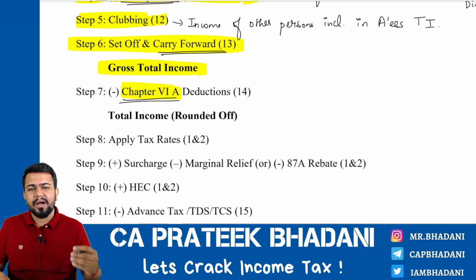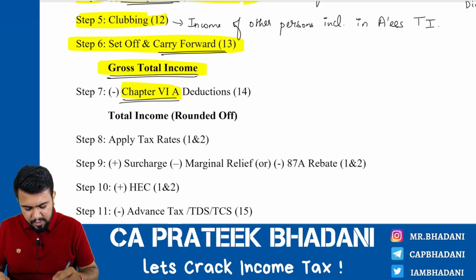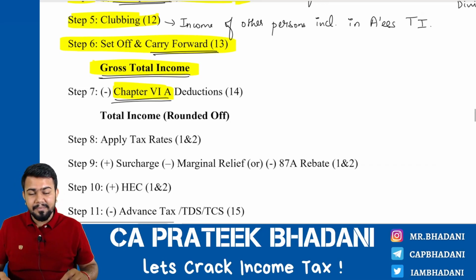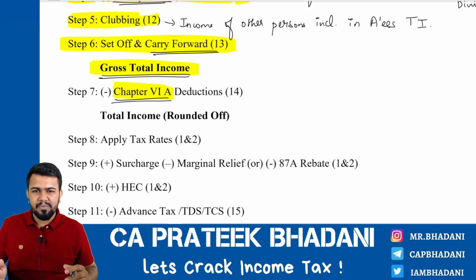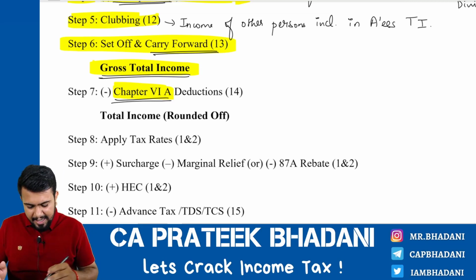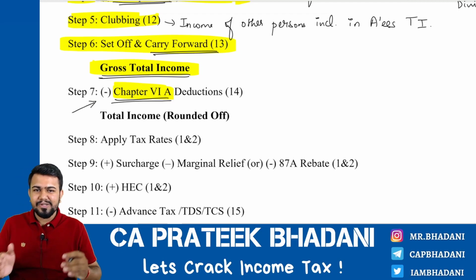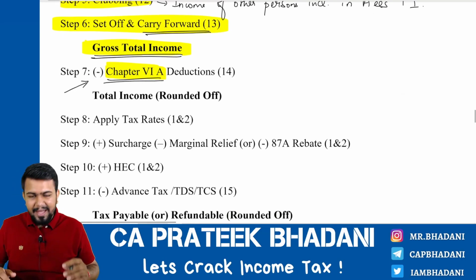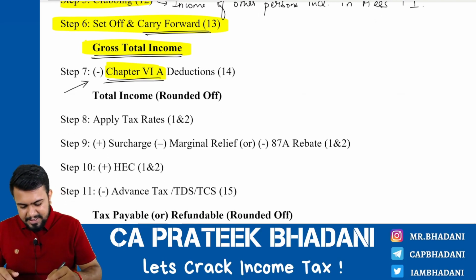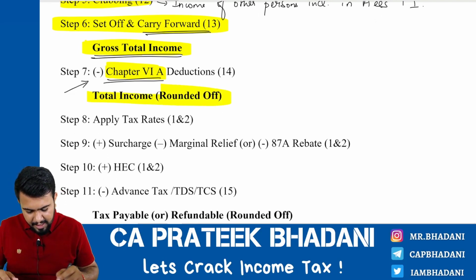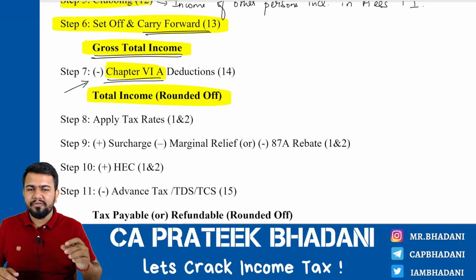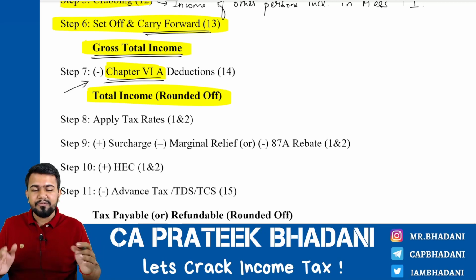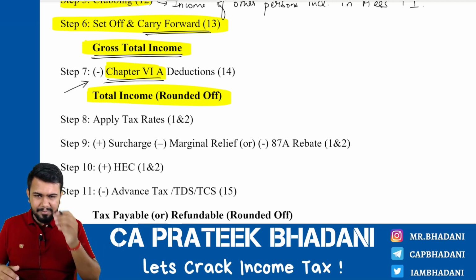Those deductions are also allowed to the assessee against their gross total income. So for example, if an assessee spends some money to buy a life insurance policy and he spends some money on premium, then that premium is allowed as a deduction under chapter 6A. This is also a separate chapter that you are going to study, and after reducing the chapter 6A deductions, you will arrive at an amount called total income. You have to round off the total income to the nearest multiple of 10.